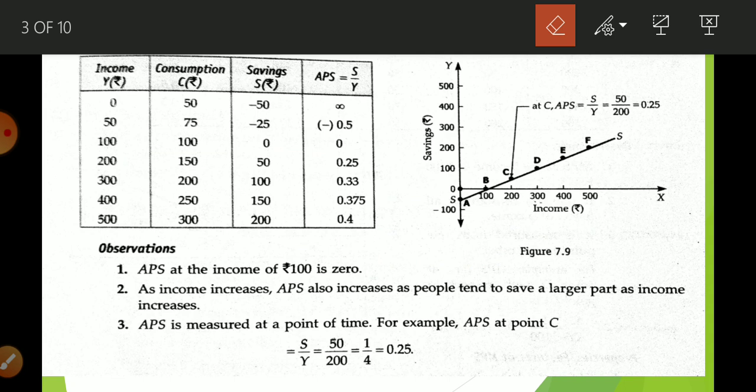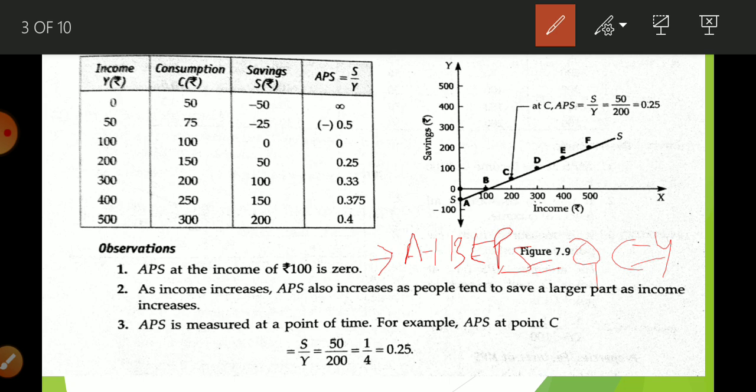that it is related to the break even point where saving is equal to 0. Why is saving equal to 0? Because C is equal to Y. Our consumption is equal to income. Whatever income we are getting, we are expending it.